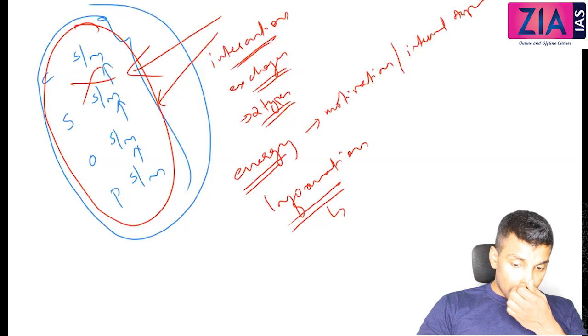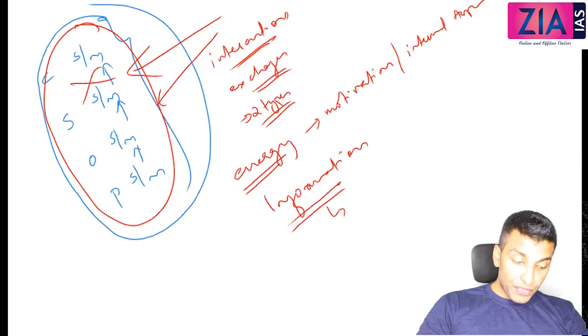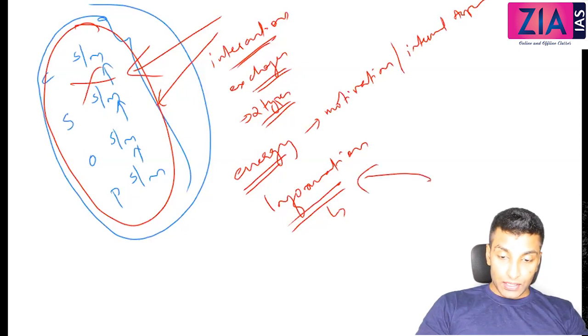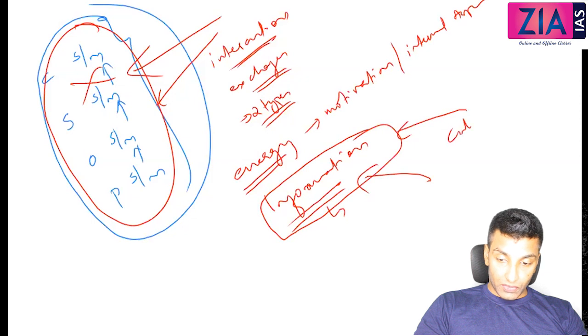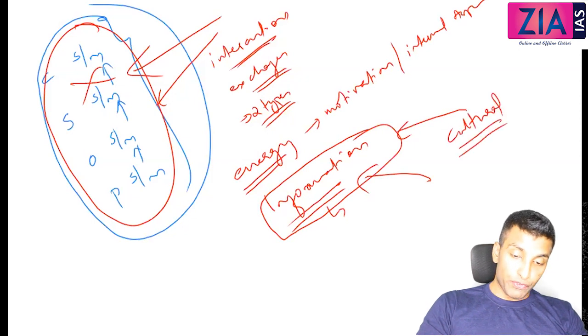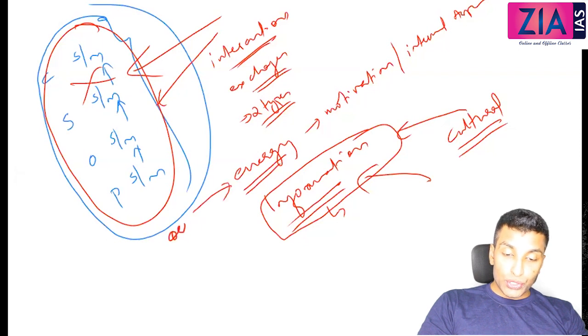Cultural system is actually the source of information, and organismic system is actually the source of energy.